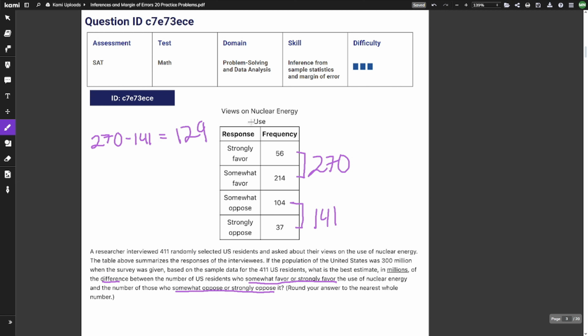Now, this table is only out of 411 randomly selected people. So 129 out of 411. Now, we want to compare this to the entire population of the United States, which is 300 million.